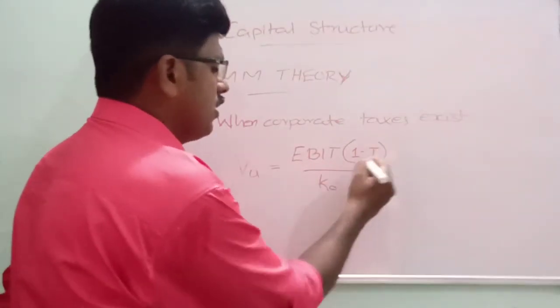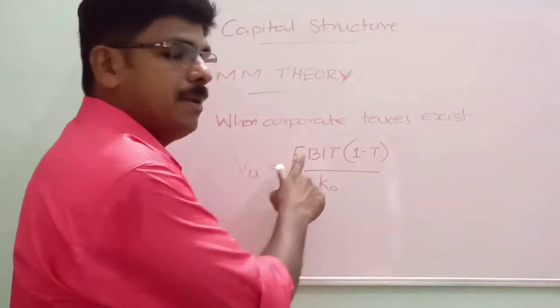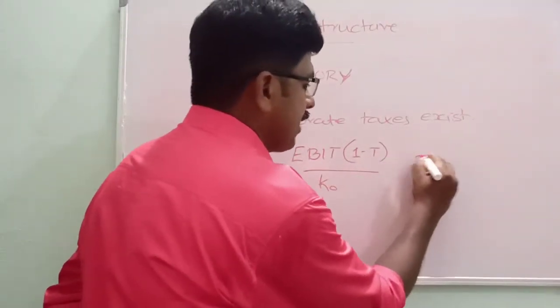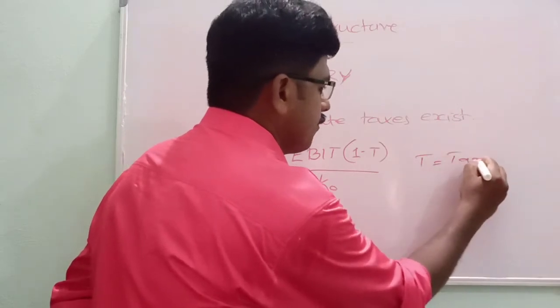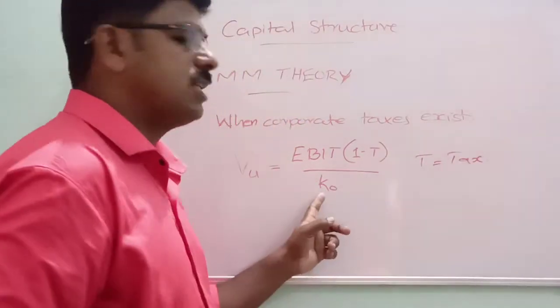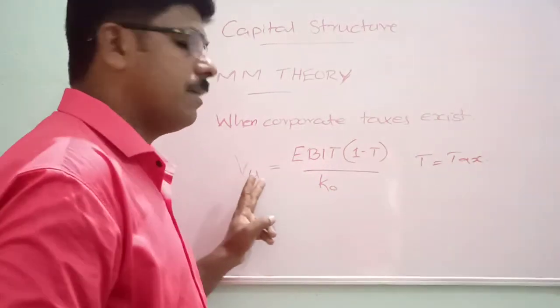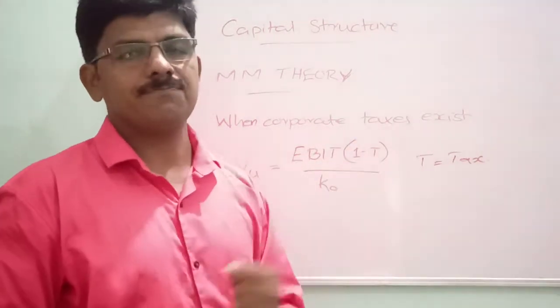EBIT into 1 minus T divided by KO. EBIT means earnings before interest and tax, into 1 minus T. T stands for tax rate, and KO stands for overall cost of capital. VU means value of unlevered firm.